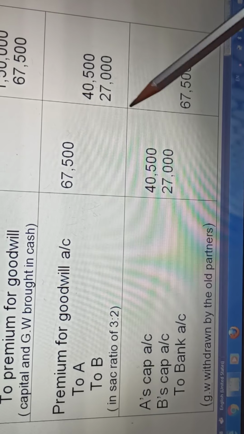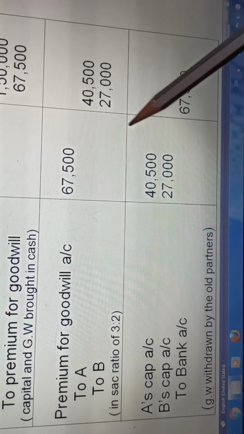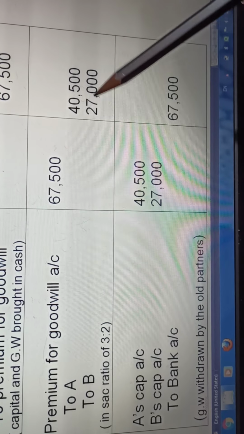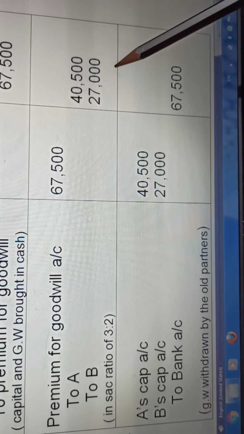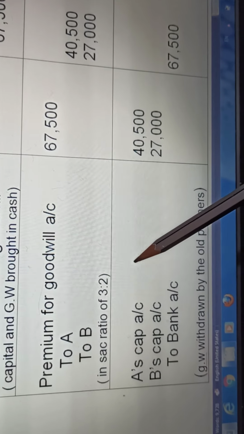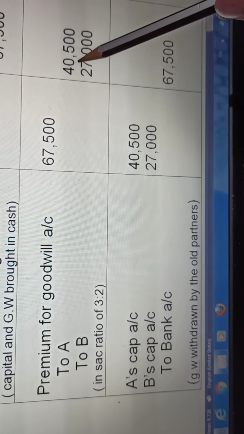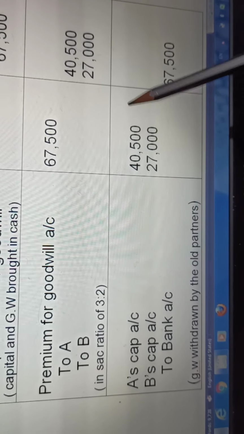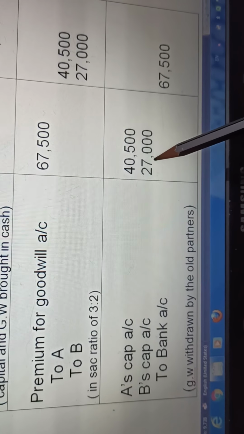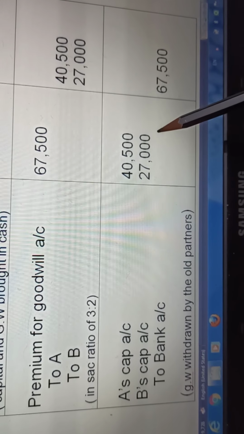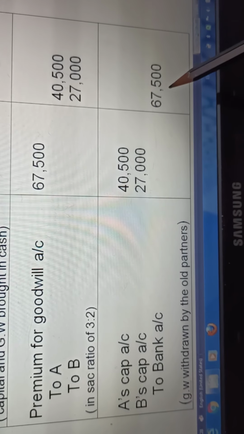Girls, the case may also be that this is the goodwill, 67,500, and then they withdraw only a part of it, say only 50% is withdrawn by the partners. In that case, the distribution entry will be for the full amount, but the entry of withdrawing, A and B to bank, will be with the 50% amount. 50% of this is 20,250, and this is the amount that he will withdraw. The total amount withdrawn is 50% of 67,500, and this will be the entry.